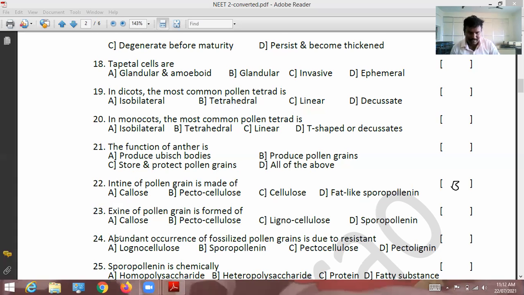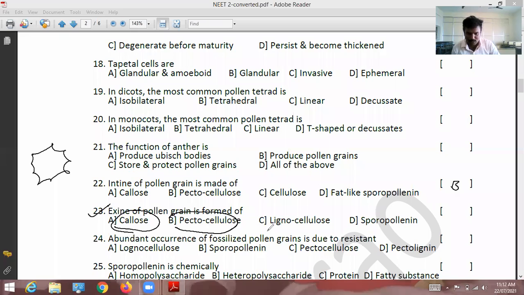Okay, that's it. 23rd question. Exine of pollen grain is formed of what? Not callose, not pectocellulose.